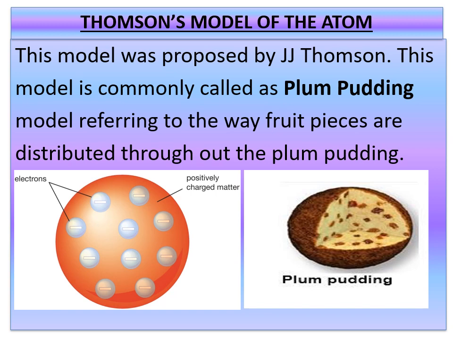If you observe the picture of the plum pudding, the fruit pieces are nothing but your cherry pieces, arranged in a plum cake, and in the same way, children. If you see the other picture, this model symbolizes the whole atom as a sphere of positively charged matter in which the electrons are embedded. I hope you have understood up to here, children.